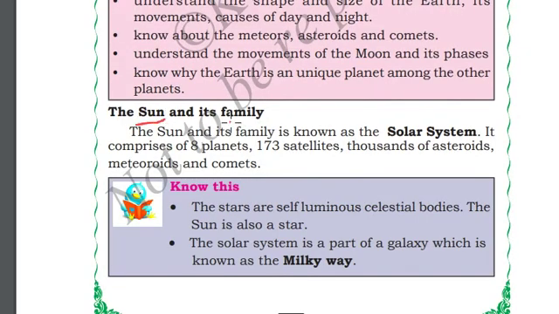Sun and its family. The Sun and other planets, asteroids and many other celestial bodies compose the solar system. The solar system consists of 8 major planets, around 173 satellites, and thousands of asteroids, meteoroids and comets. We shall see what asteroids, meteoroids and comets are in the later part of this section. Even today scientists are discovering many celestial objects.